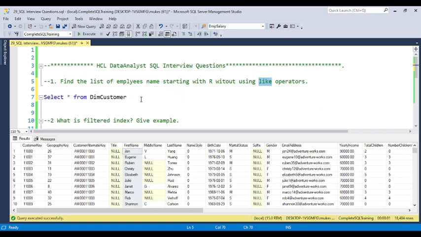The alternate way to solve this type of question shows what thinking power you have. I already discussed the built-in functions. We have string functions, that is LEFT and RIGHT.